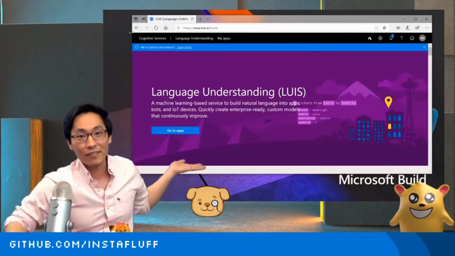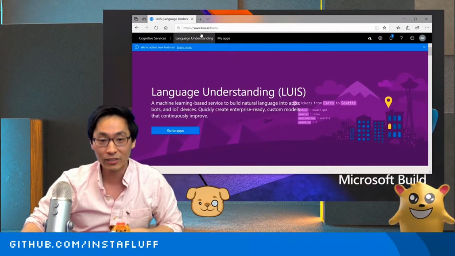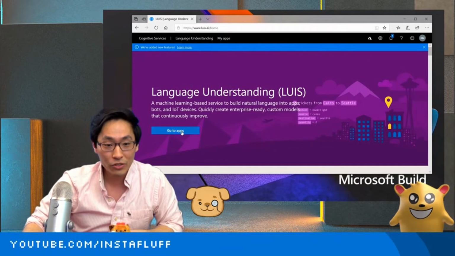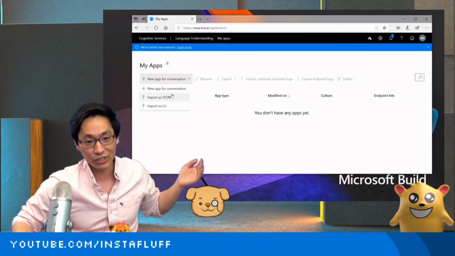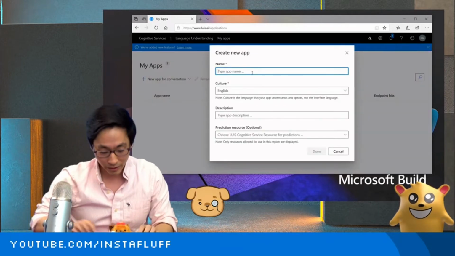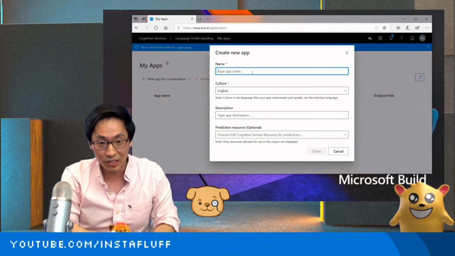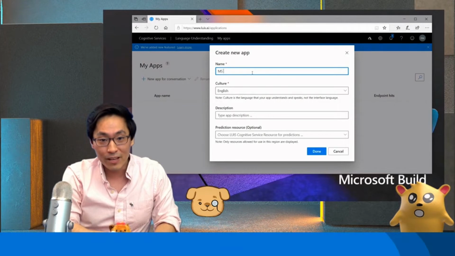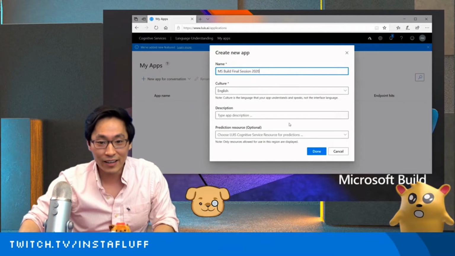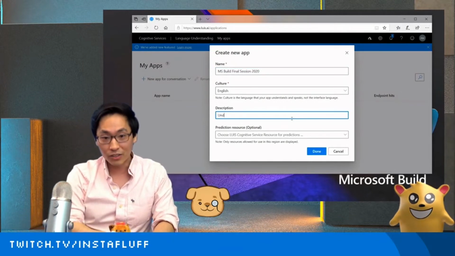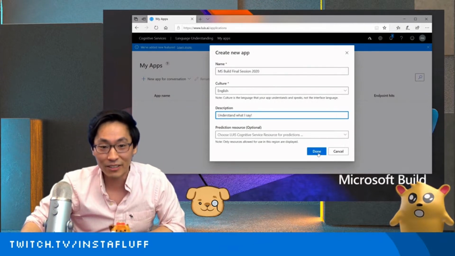So first off, what you want to do is go to a website called luis.ai. So www.luis.ai. And once you go there, you can click Go to Apps and create a new app for conversation. This LUIS AI is incredible because it learns everything. You can train it with all the words and anything that you want it to learn. And so we're going to call it, let's see, MS Build Final Session 2020. And we'll call it Understand What I Say. All right, that's all you got to do to get started.